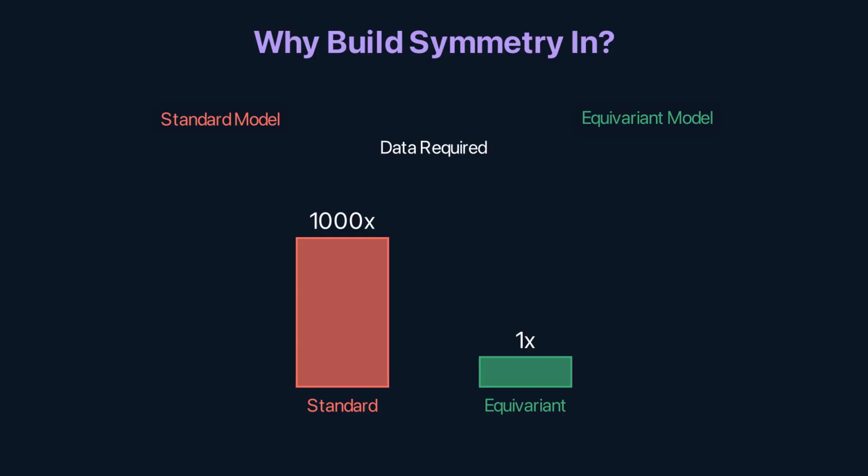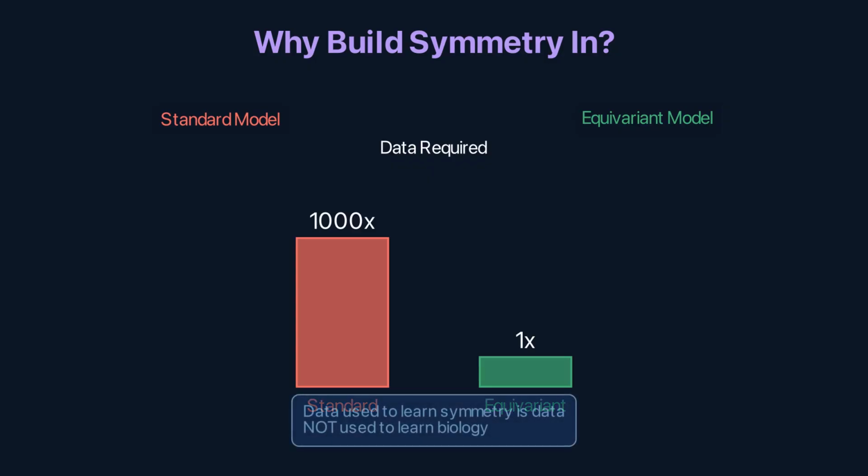An equivariant network encodes the symmetry in its architecture. It guarantees correct behavior under rotation and translation from a single orientation. This makes equivariant models dramatically more data efficient.